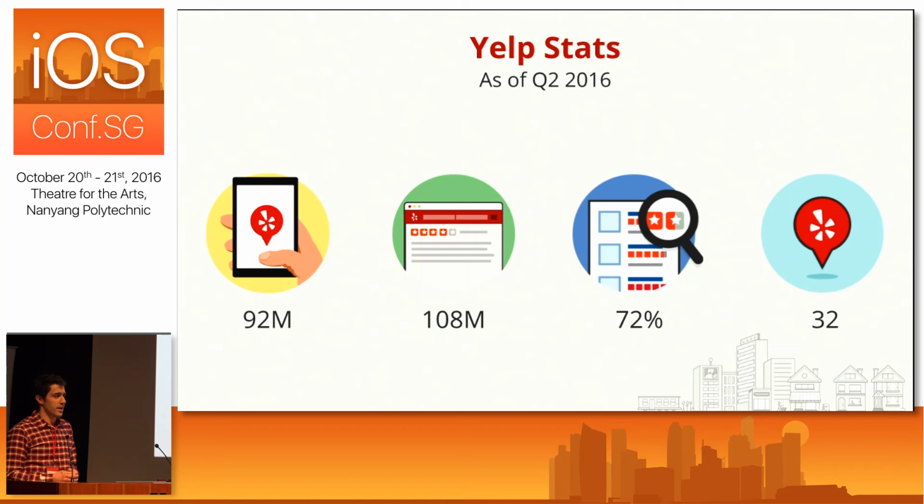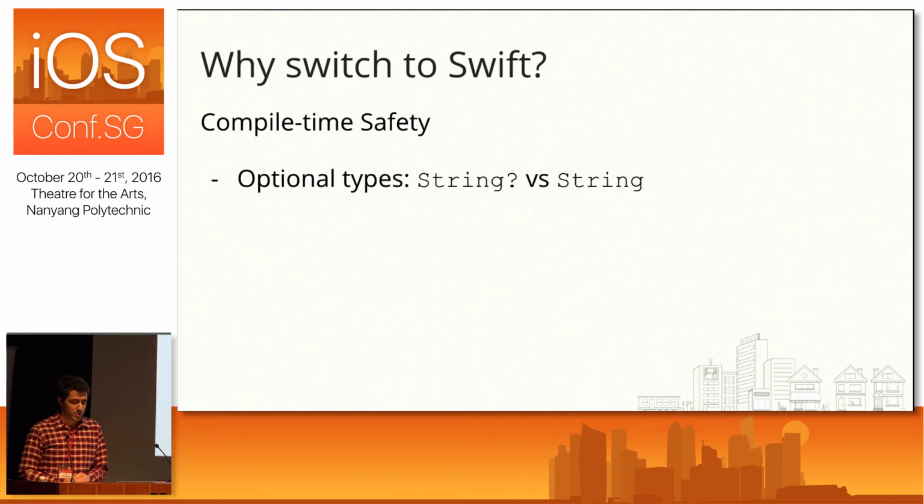Now, the Yelp app launched with the App Store back in 2008, and since then, the app has always been written in Objective-C. But in January of this year, we decided to start transitioning to Swift. And one of the core reasons we decided to do that is because of the added type safety around nil pointers, specifically. So to give you an example, there's a huge difference in Swift between declaring a string that might be nil and a string that can never be nil.